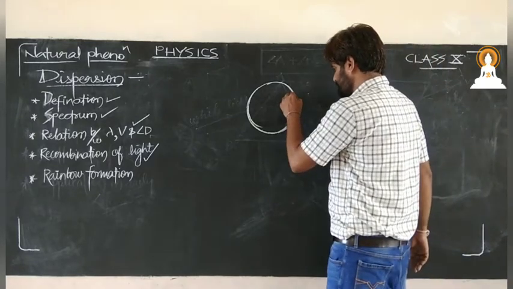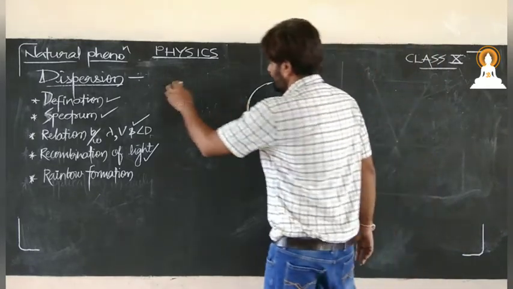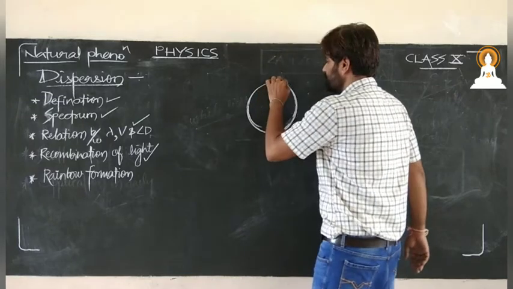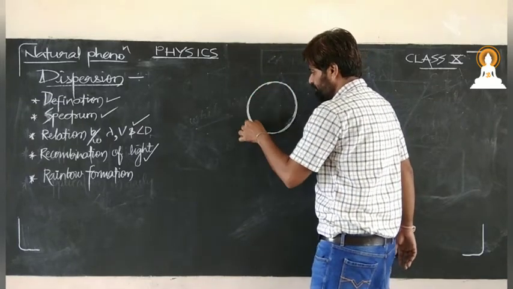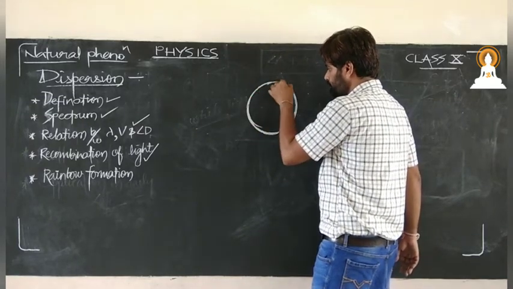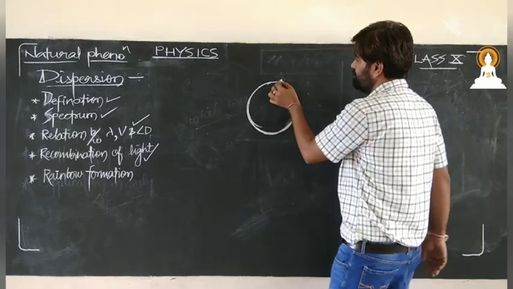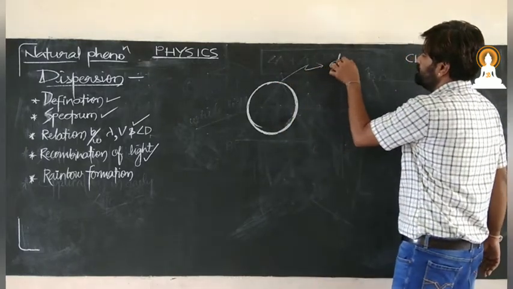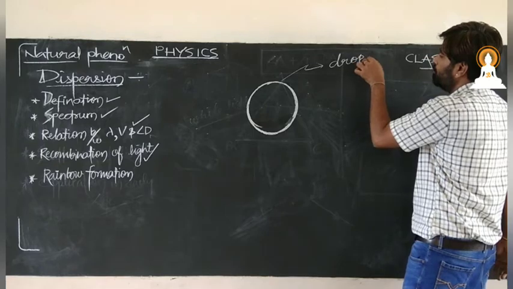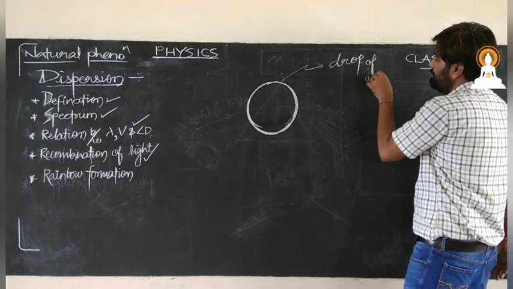Yes, let us see. Now see the sunlight. This is the circumference of that particular sphere, the droplet. This is a drop of water in the air.